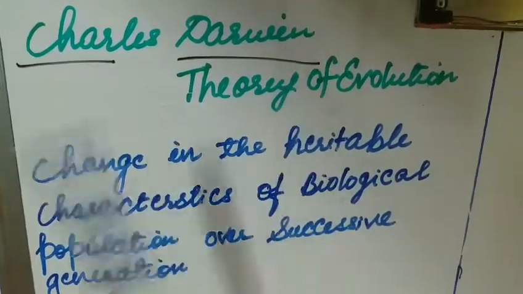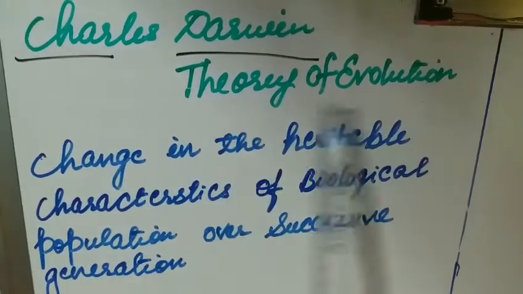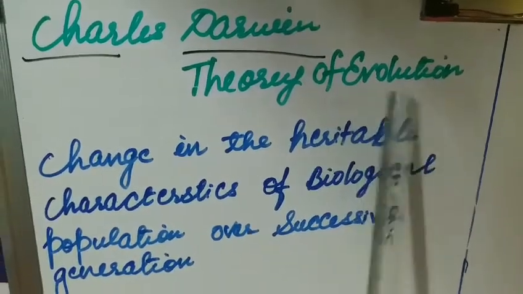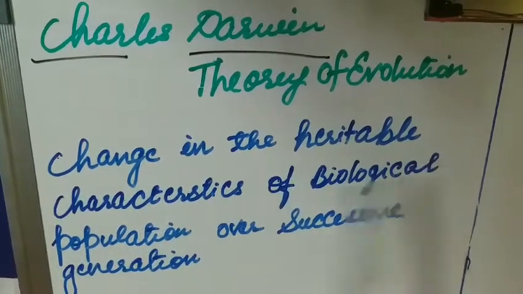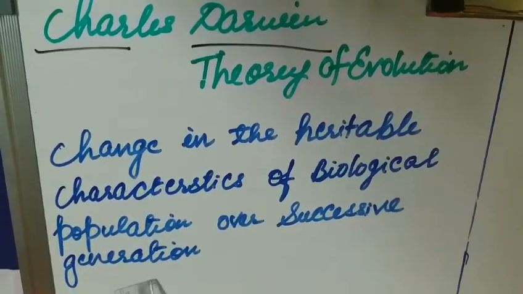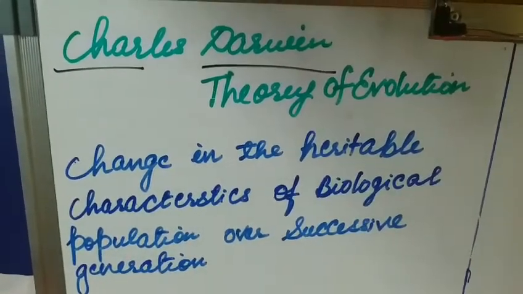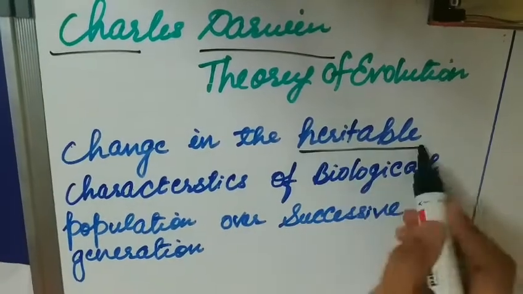Charles Darwin gave the theory of evolution. What does this theory of evolution state? That is the change in the heritable characteristics of a biological population over successive generations. Now what are heritable characteristics?